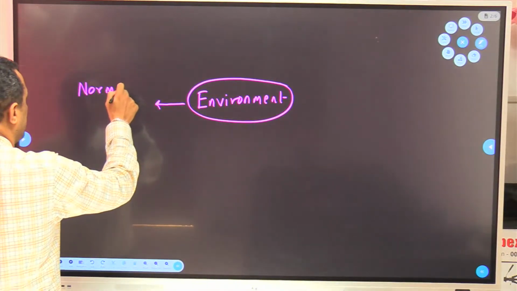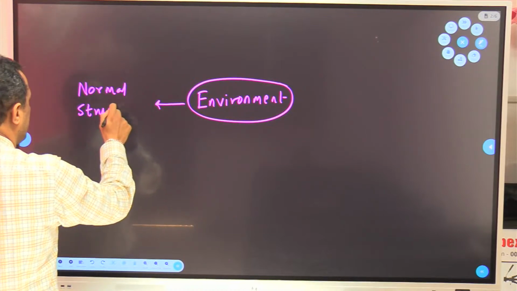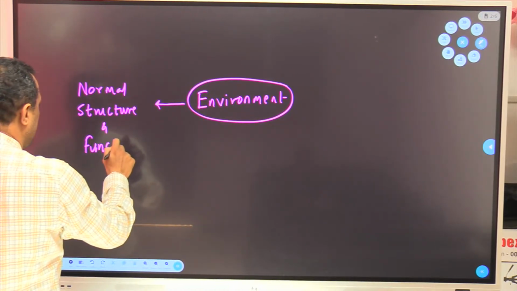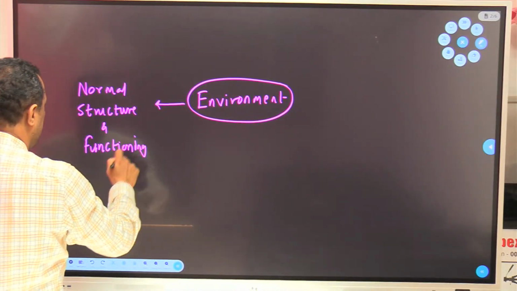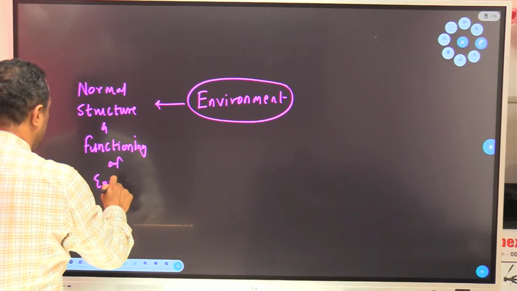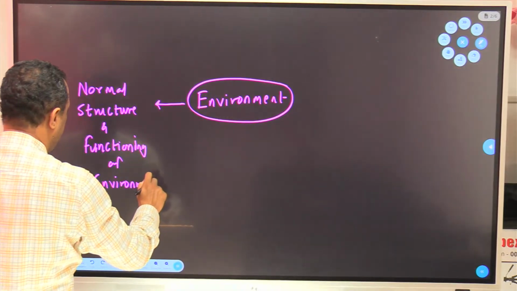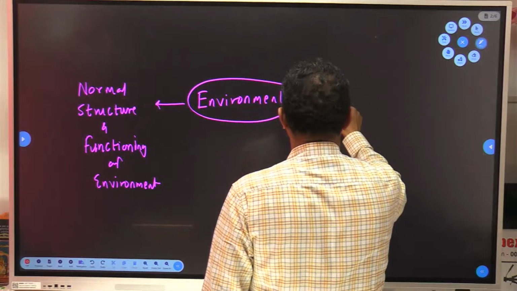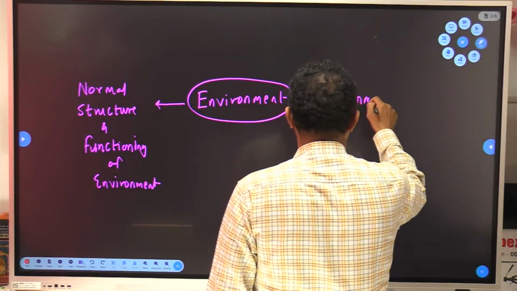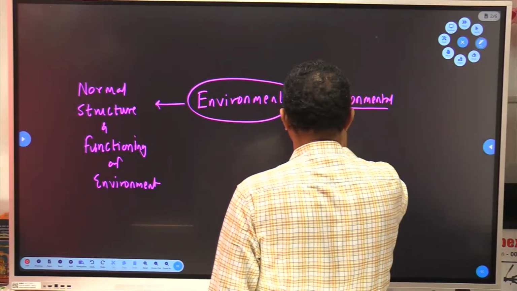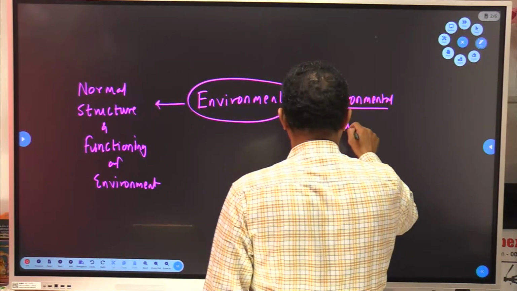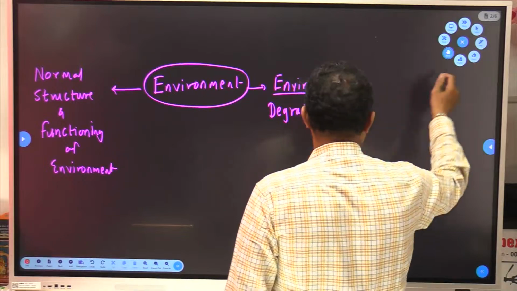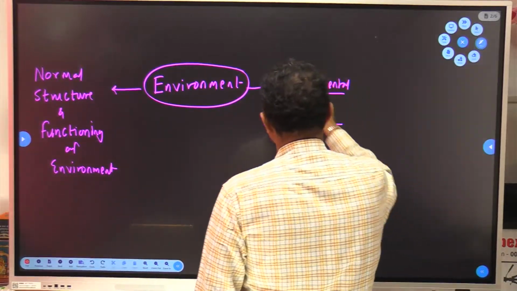First, normal structure and functioning of environment. And the second component is going to study environmental degradation. Now in this environmental degradation, try to understand, maximum questions will be on this part.